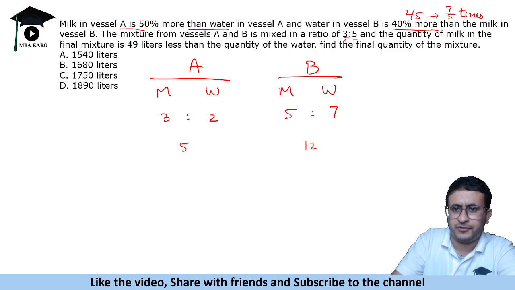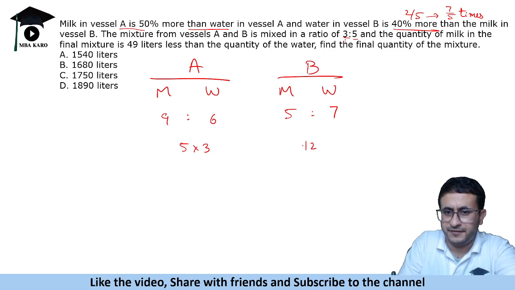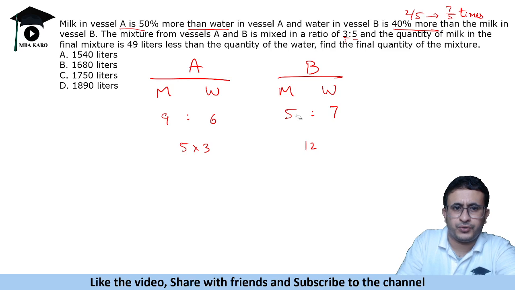Now is it a multiple of 3? No. So we will make it a multiple of 3. So if we multiply by 3, it is 9:6. Yeah. And is this a multiple of 5? No, it is not a multiple of 5. Okay. So let's make it a multiple of 5, and that becomes 25 and 35.